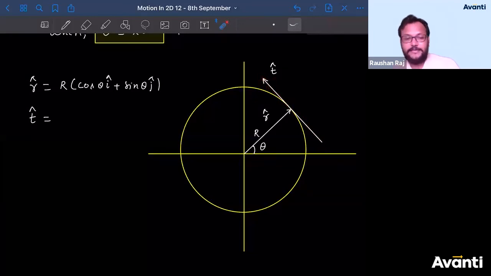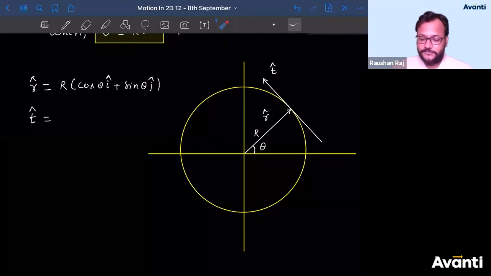How do you write a unit vector? What are the parameters you require to find a unit vector? You need only one thing: the angle made by the vector with the x-axis.